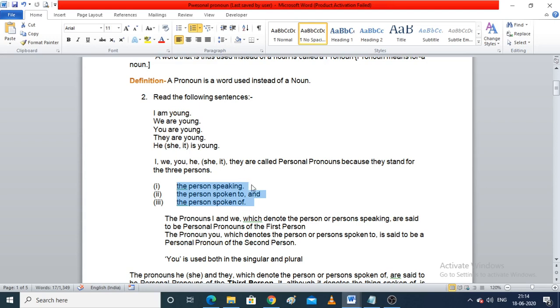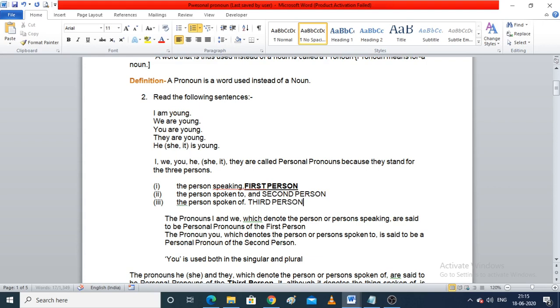Now what is it all about? Let me make it very clear to you all. The person who is speaking is known as the first person. The person to whom the first person is speaking is known as the second person. And the person they both are speaking about is known as the third person.